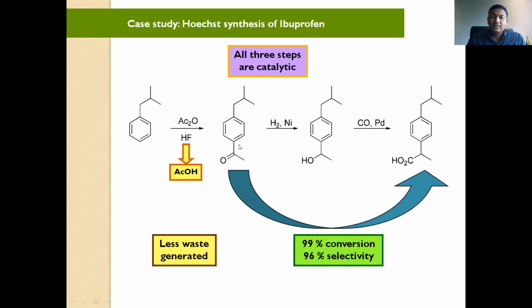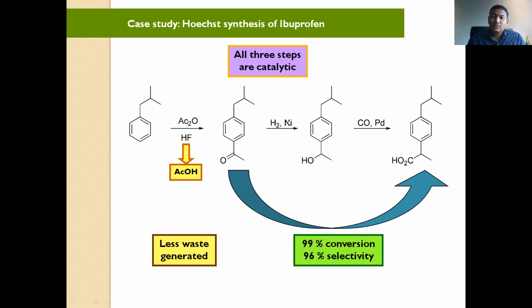In the first step, the same reaction as in the conventional method, but they used acetic anhydride with HF, and HF is a catalyst. This HF plays a very important role in the acylation reaction.